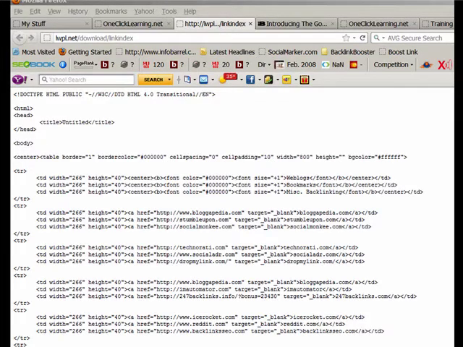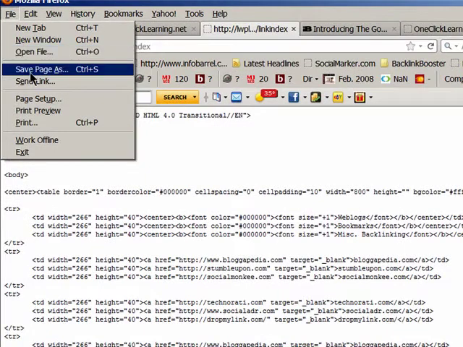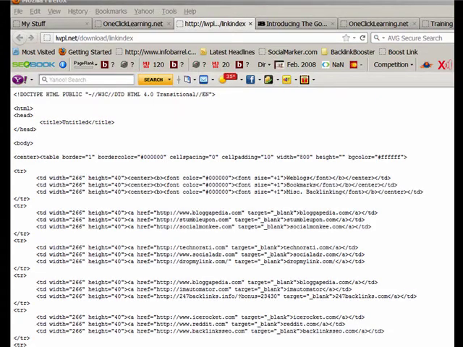When you click the download link, this is what you'll receive. It's actually a table. You need to save this to your computer someplace where you can find it. You can either do a copy and paste or simply go up and click on File, Save Page As, and then save it someplace on your computer where you're sure you can find it. If you choose to use copy and paste, make sure you paste it into a notepad before you save it. You can also put it into an HTML editor if you're more comfortable using one of those.